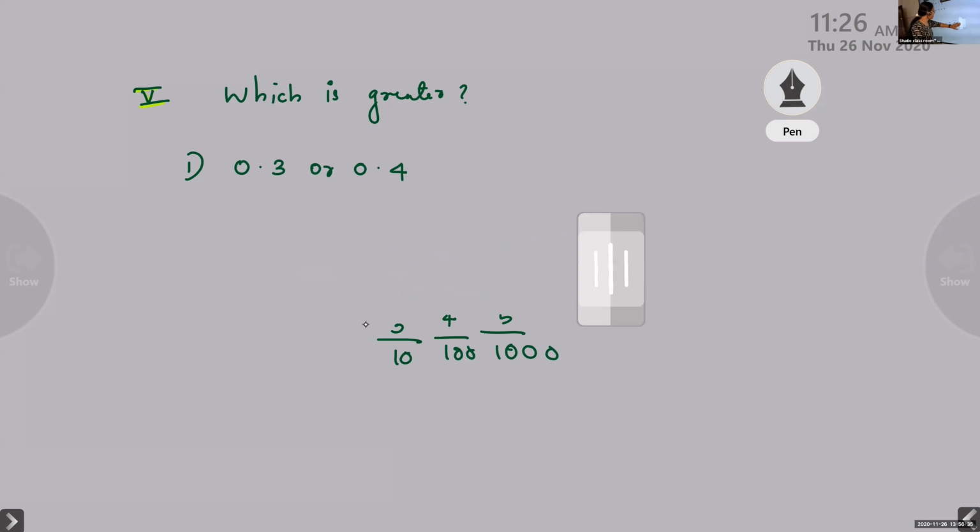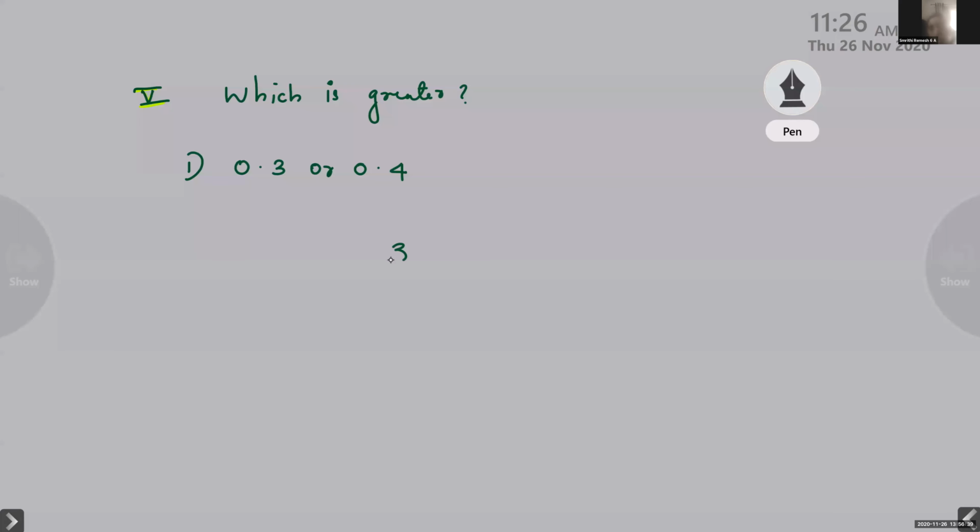So, not like this. Listen, 316. This is the ones place, this is tens, and this is hundreds. So, going to the left, it is 300. Clear? Its value increases.